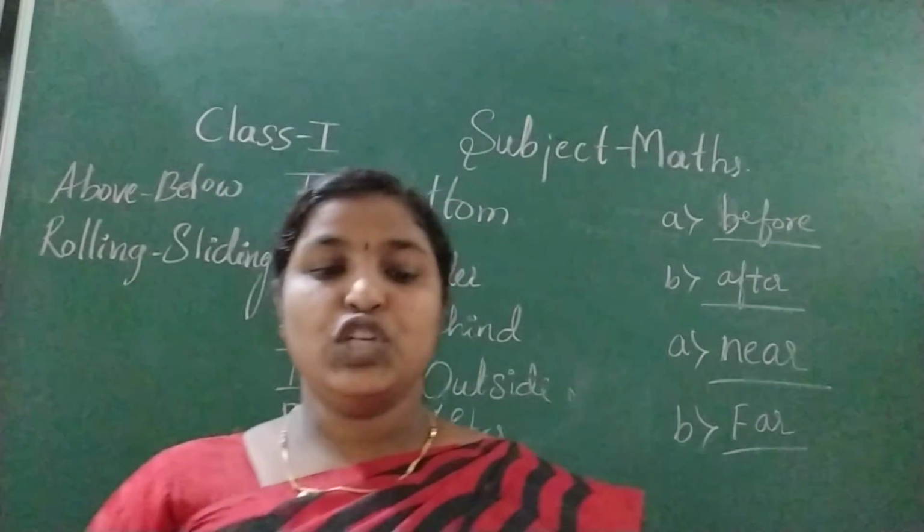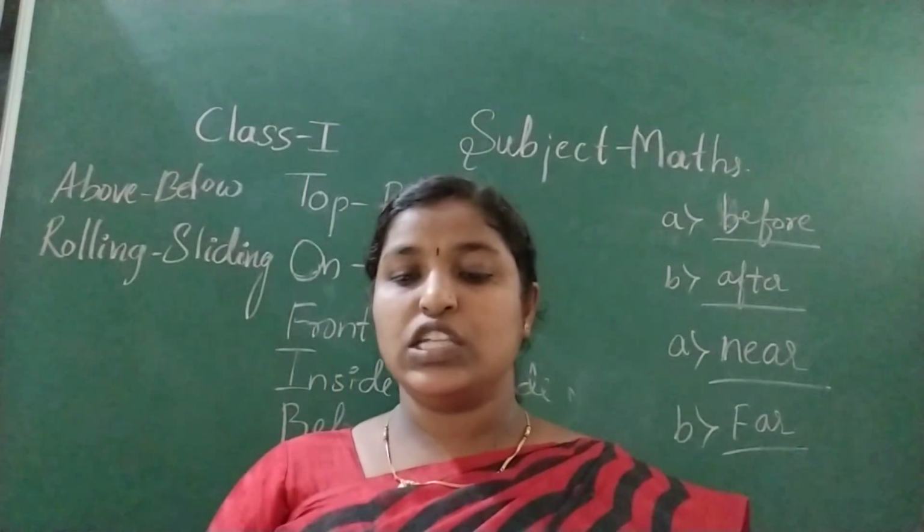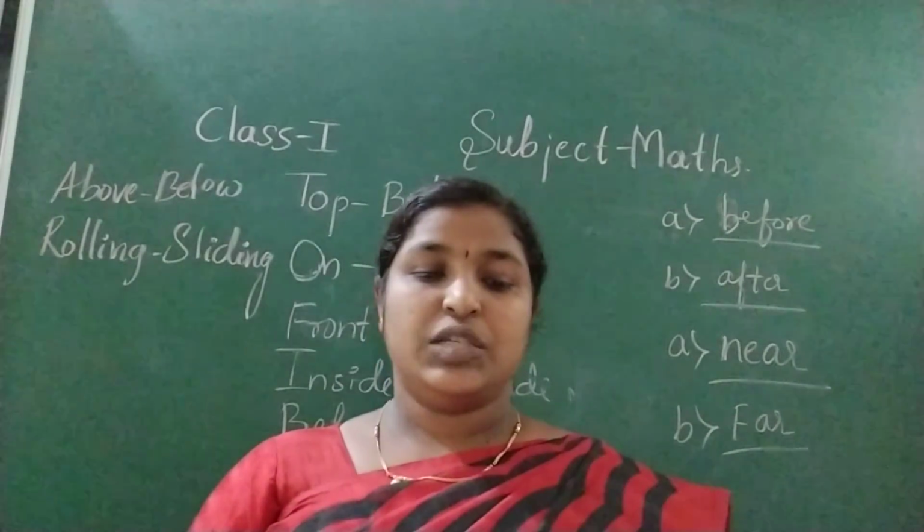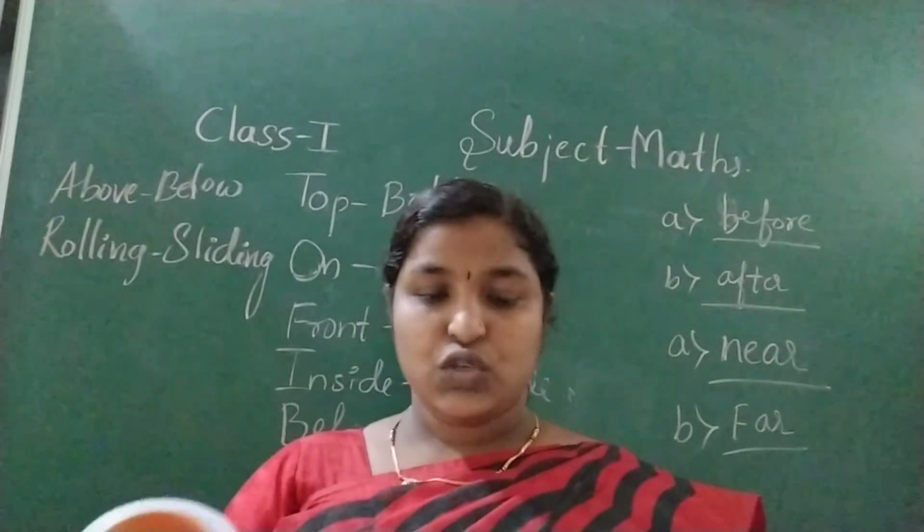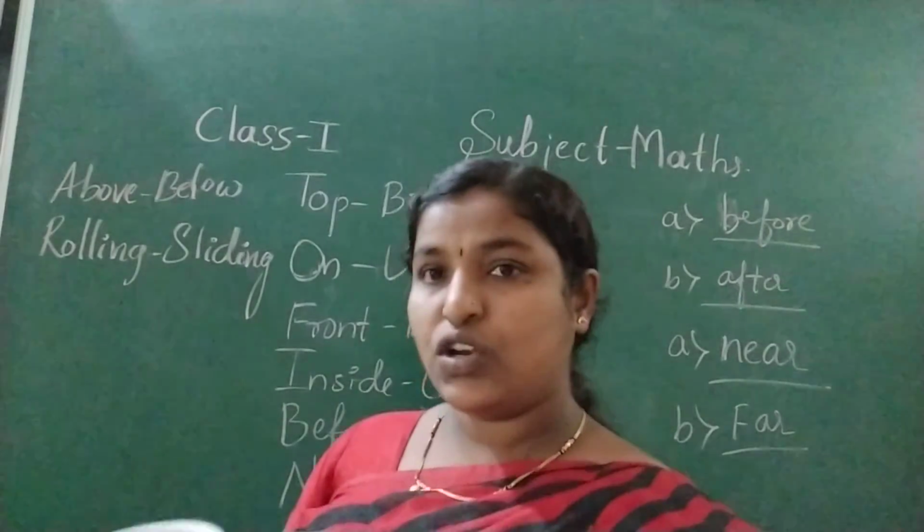164. The position of different objects around us using everyday language, spatial relations like these, only whatever I have written on the board.